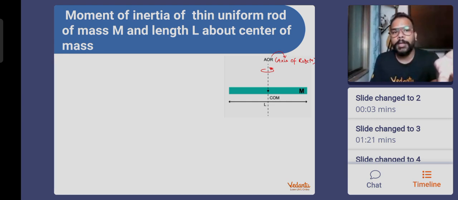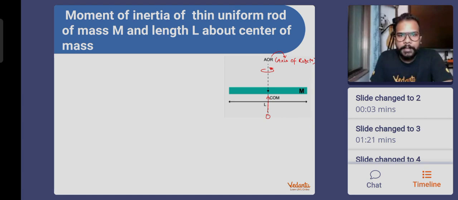So if you people remember, we found the center of mass location of the rod by considering it to be like a biscuit packet. Here also we are going to do the same. So this is basically our origin. And if this is the origin, then definitely the rightmost end is at a distance plus L by 2, and the leftmost end is at a distance minus L by 2 because the origin is at the center. Okay, so this is how this is done.